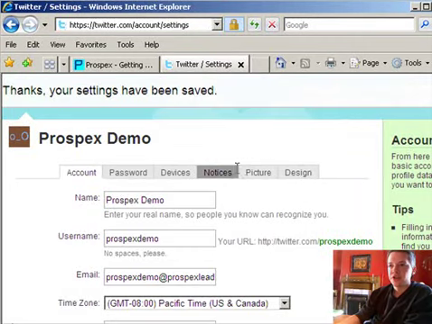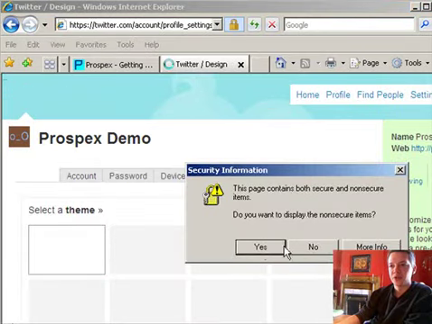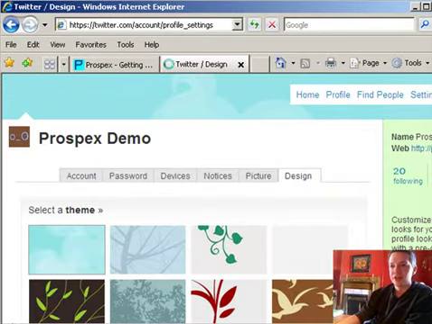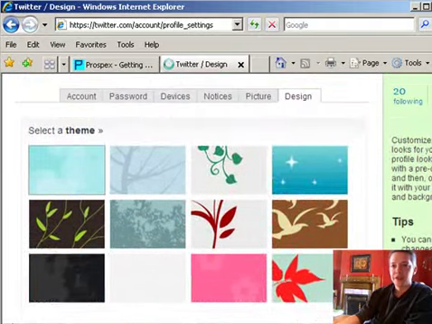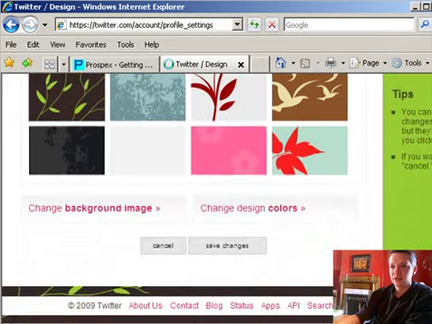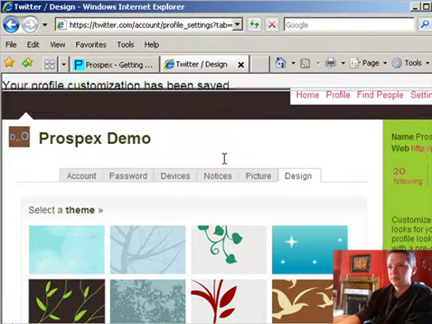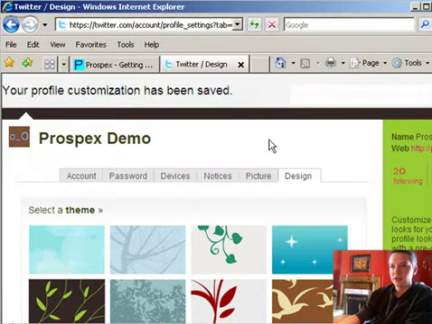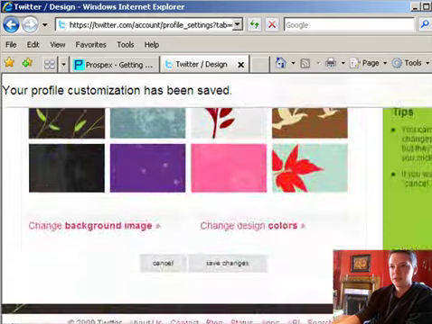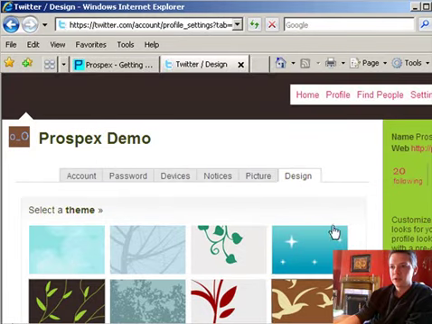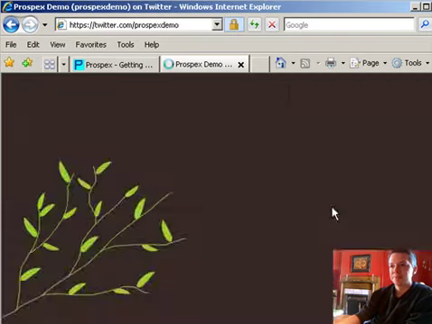Now, the other thing that I want you to do is set up a custom design, just so that you stand out a little bit and don't look like everybody else. You can pick a quick theme here. So we can just choose this one here, and we'll hit Save Changes. Okay. So now we're going to hit Profile, and we can see what our profile looks like.